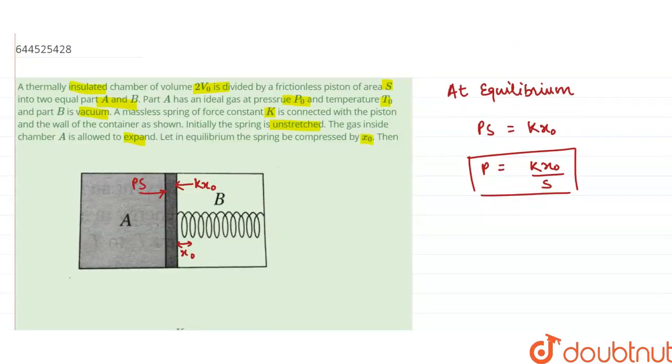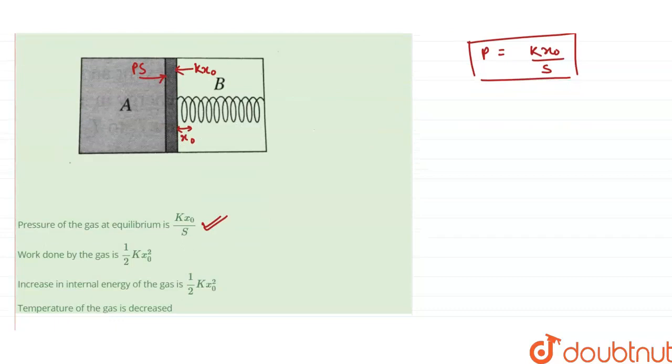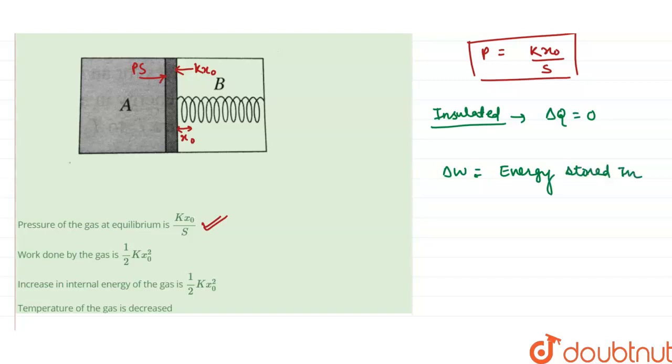Now, as it is said in the question that the chamber is insulated. Insulated means there is no heat exchange. That means delta Q is 0, and the work done is given by the energy stored in the spring.